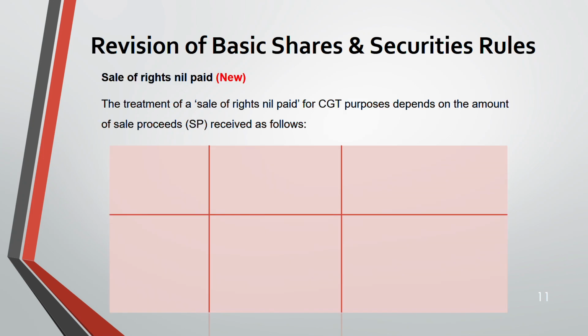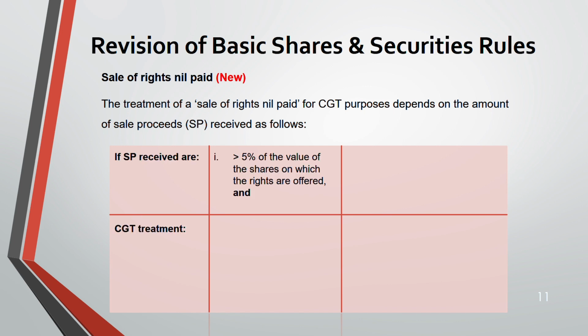Now, how do you treat it? It depends on the amount of the sale proceeds. If the sale proceeds is greater than 5% of the value of the shares on which the rights are offered and greater than 3,000, both have to be satisfied. The CGT treatment will be: if your sale proceeds is more than 3,000 and is greater than 5% of the value of the shares on which the right is offered, then it is taken as part disposal of original shares held.